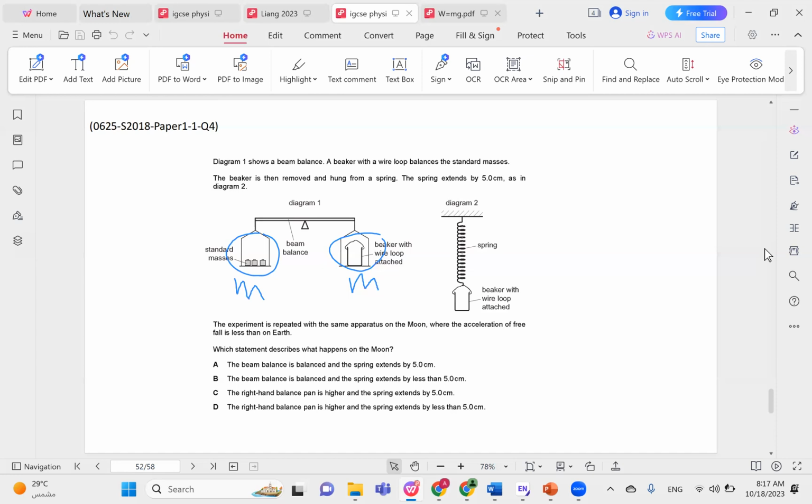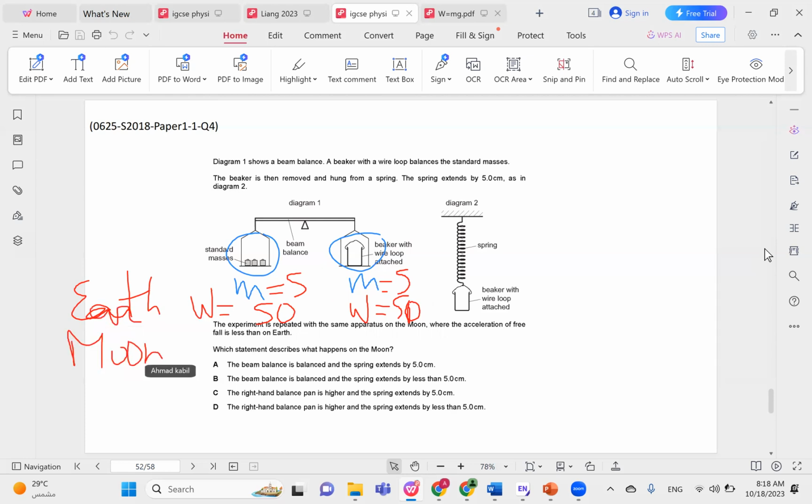So let's take an example. Let's assume that the mass here is 5 kilograms and the mass here is 5. So on Earth, the weight is roughly equal to 50, and the weight here is roughly equal to 50. This is on Earth. What about the Moon?